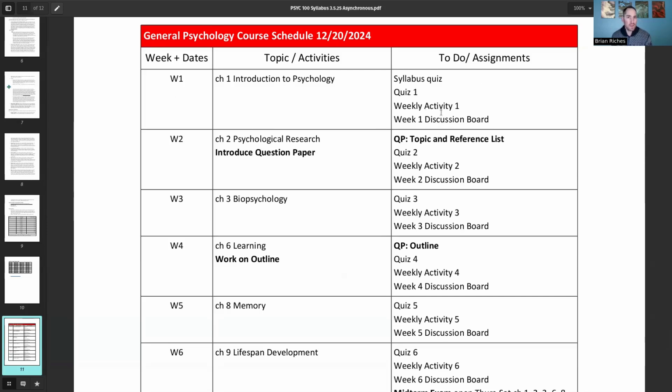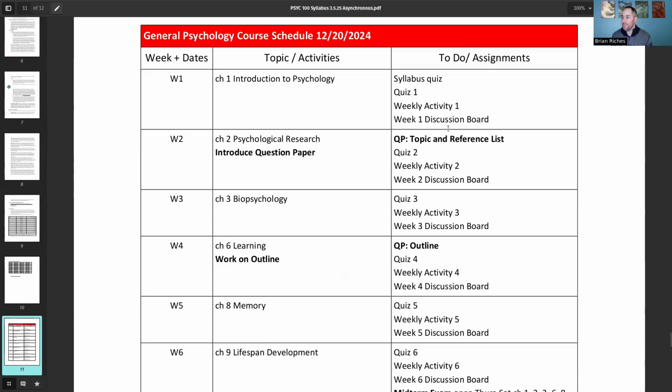For specific due dates, look at Canvas for what the specific due dates are. Usually things are due on Saturday night, so like 11:59 p.m. For the discussion board, though, the first post is due Wednesday night, and then the follow-up posts are due Saturday night. So do keep track of that on Canvas. The discussion boards are scheduled to state that they are due Wednesday night, so it's kind of tracking your first post, and then the follow-up posts, it doesn't really give me a double due date for those. So just know first post due Wednesday, second post due Saturday. But here is a good schedule so you can keep track of things. So again, find your own syllabus for your class.